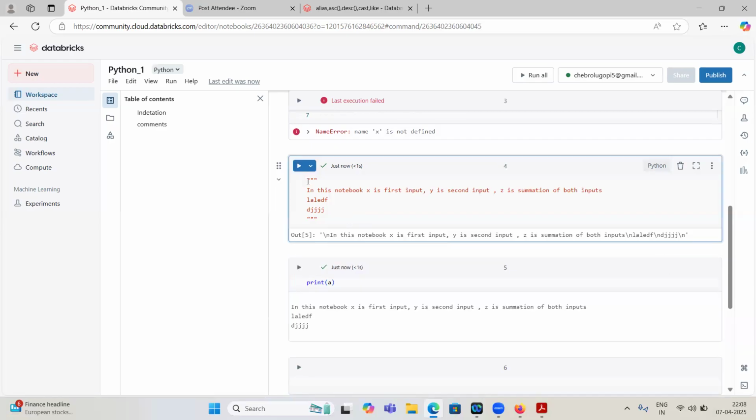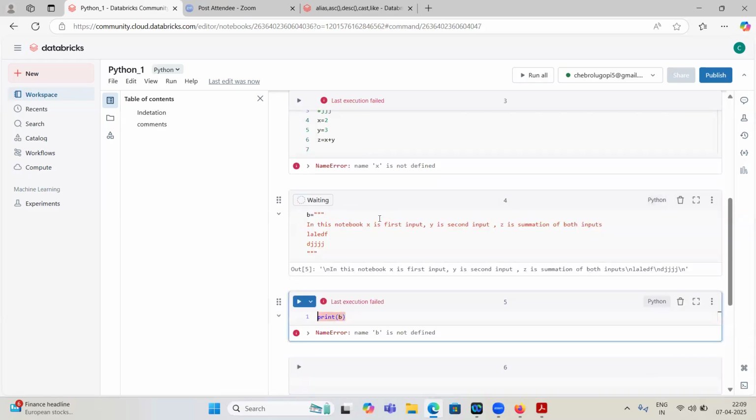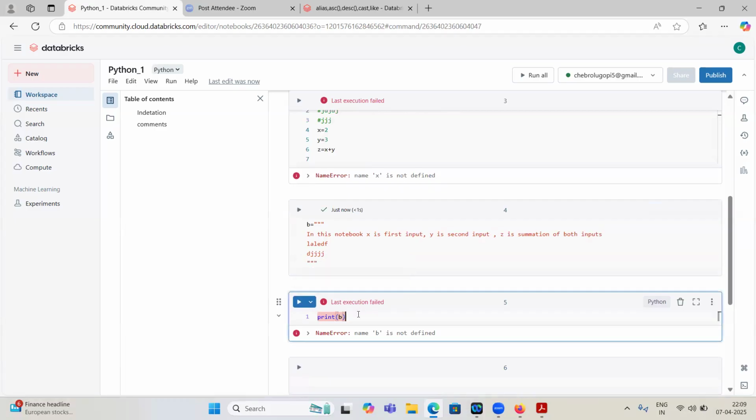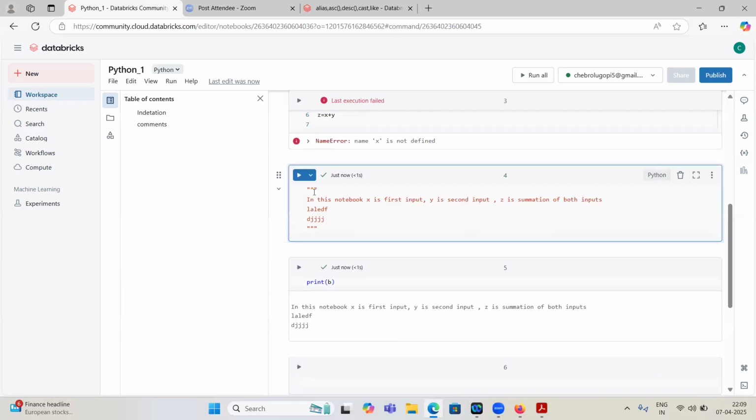So if you assign it to some variable, say b equal to this, print b, and I have to run this. Whenever we assign it to b, it becomes a string. So whenever I print b, whatever value I gave here, the string value, will be displayed here. You understood, right? What is the difference? If you don't assign the text surrounded by three single quotes or double quotes, it is a comment. If we assign it to some variable, then it becomes a string.